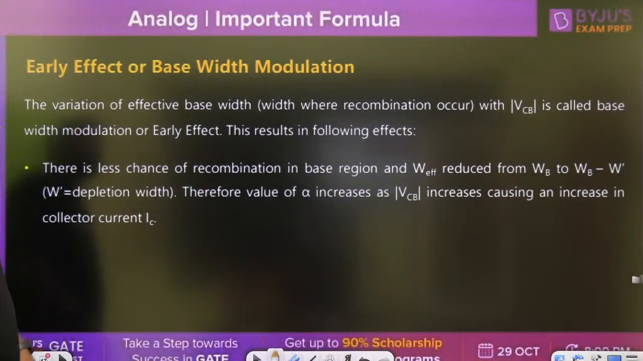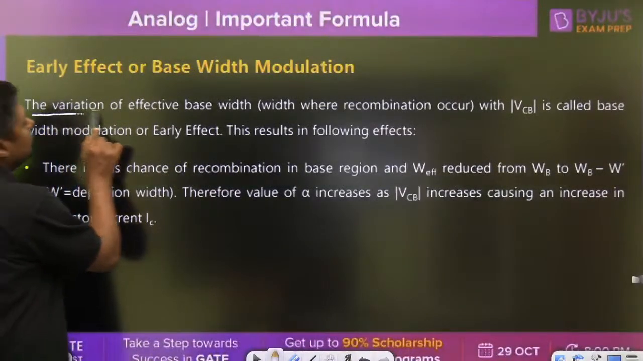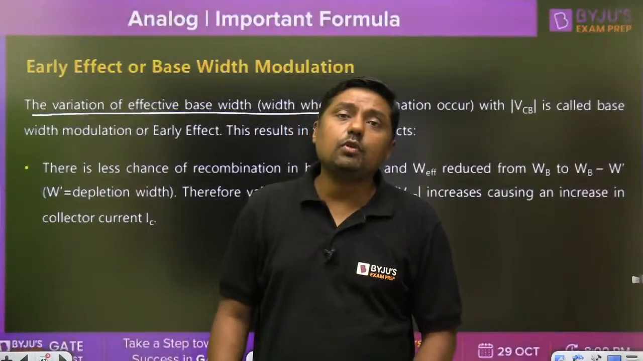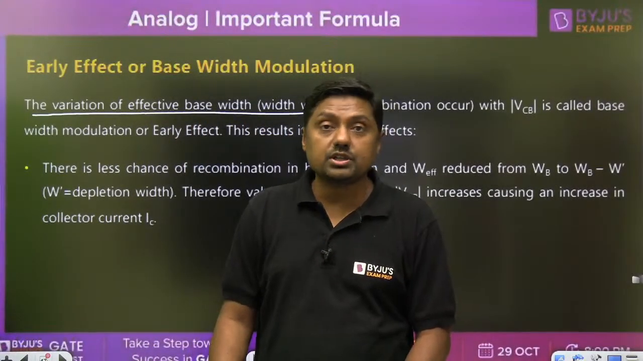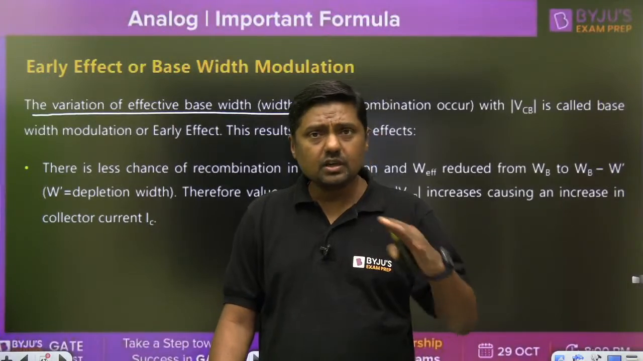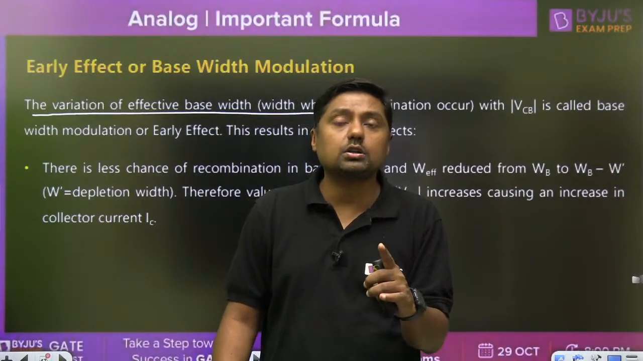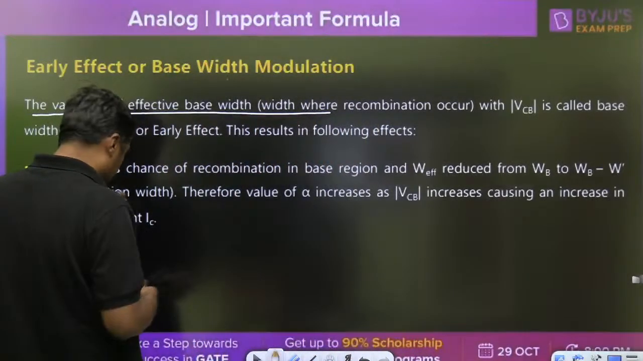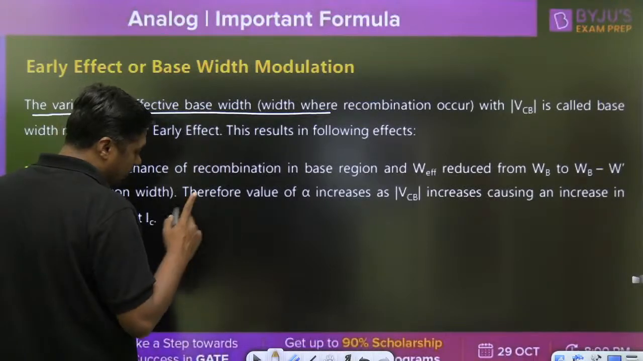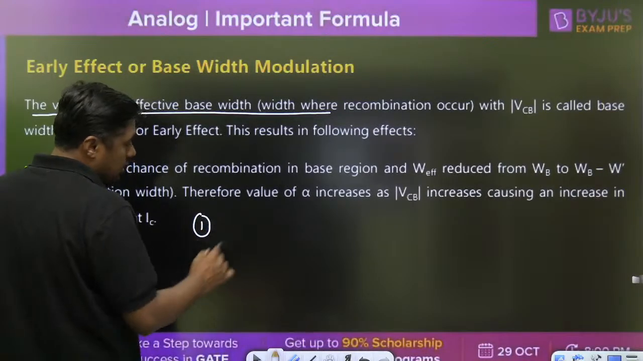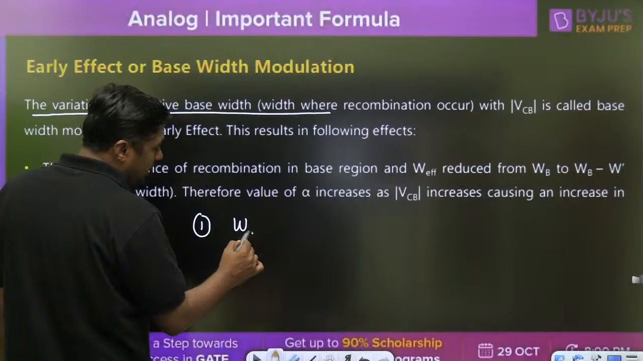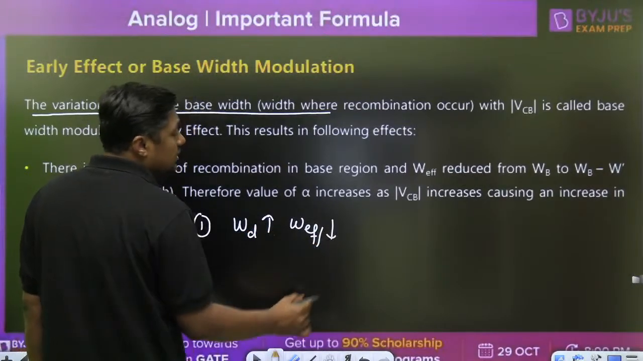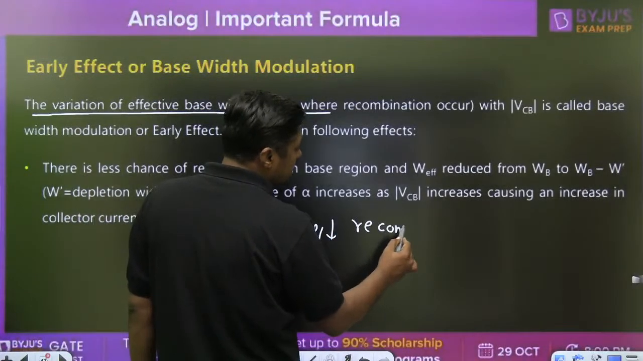Now, early effect, as you know already, I have given the early voltage. This is called base width modulation. So definitely there will be one or two questions on base width modulation or early effect. Already I have given the formula. Now, because of the early effect or base width modulation, what will happen? First, the depletion layer width increases, the effective base width decreases, and recombination decreases.